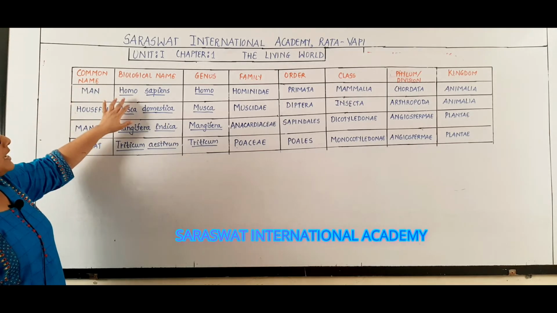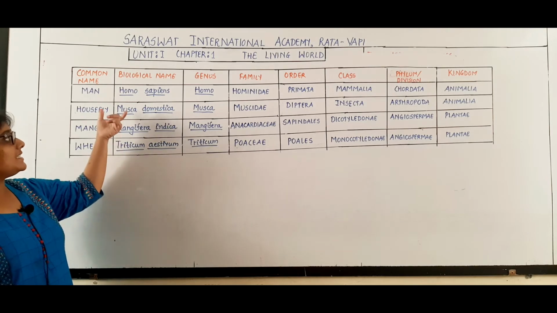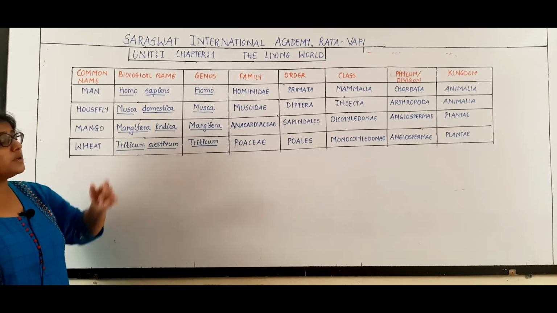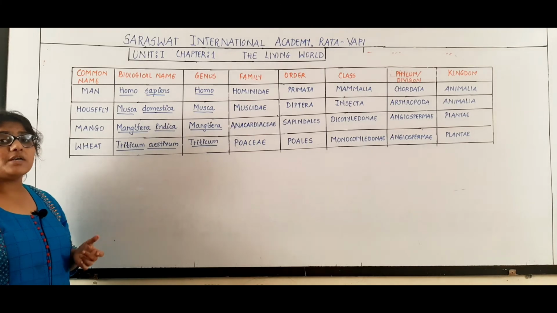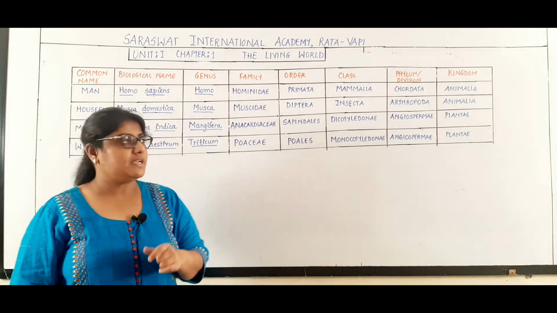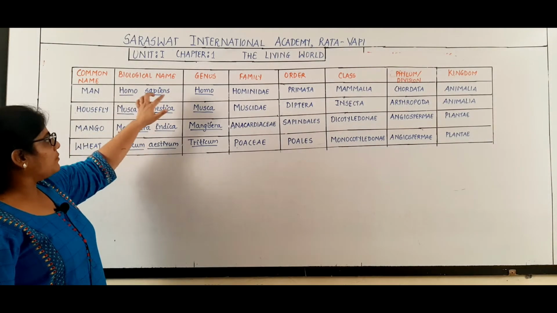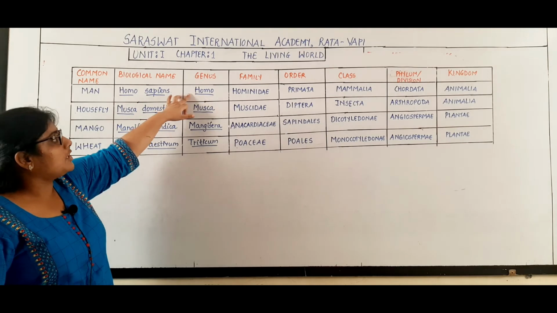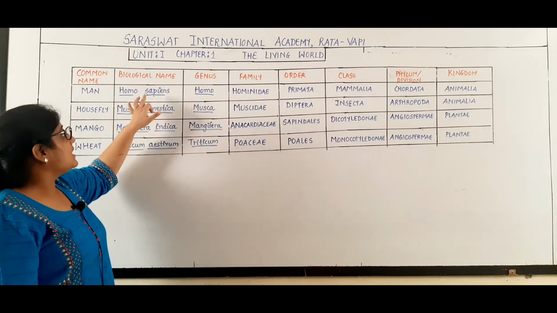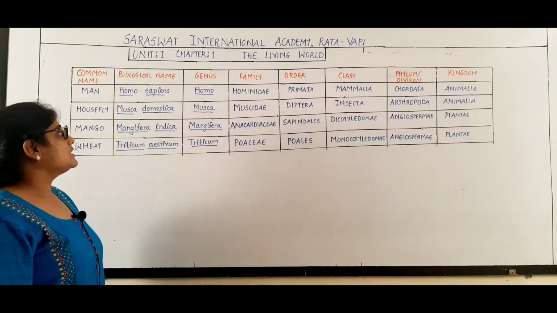Its biological name is Homo sapiens. Now students, you can see that I have underlined both words separately. Why? Because scientific names when handwritten should be underlined separately. So Homo sapiens. From this, the first word Homo is its genus, and the sapiens is the species.